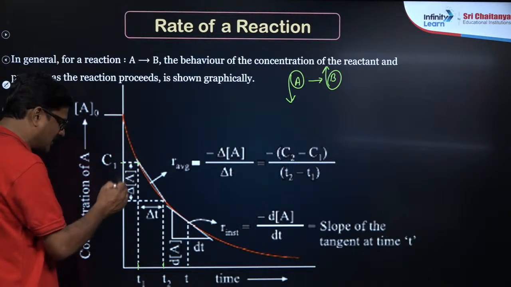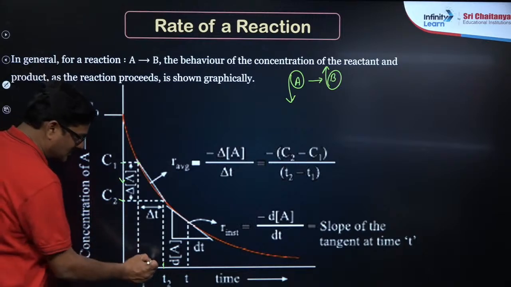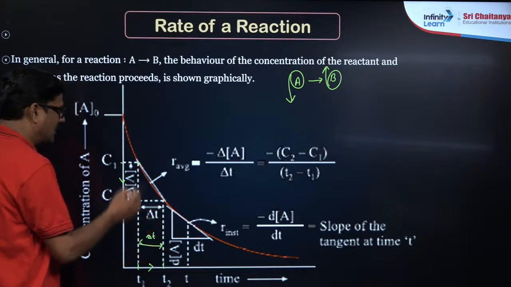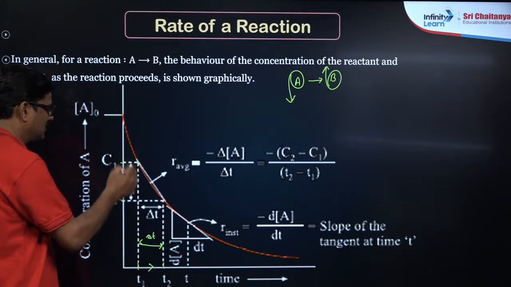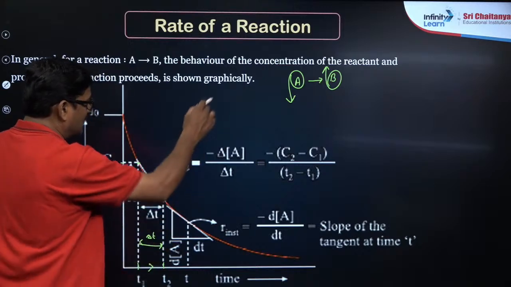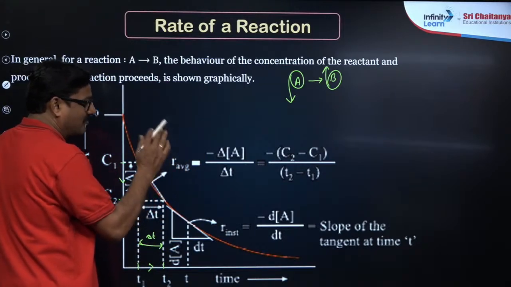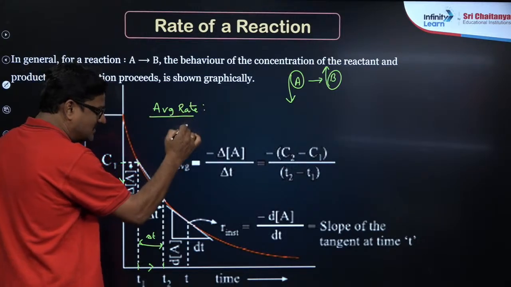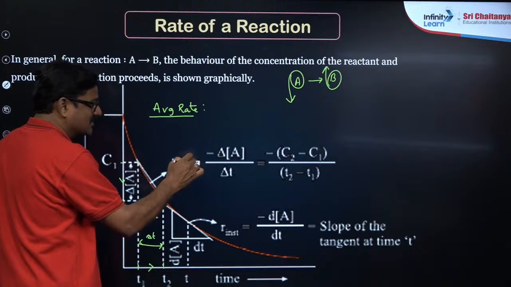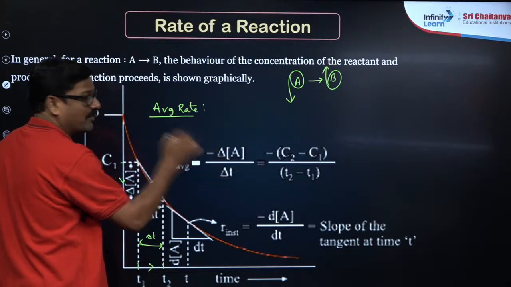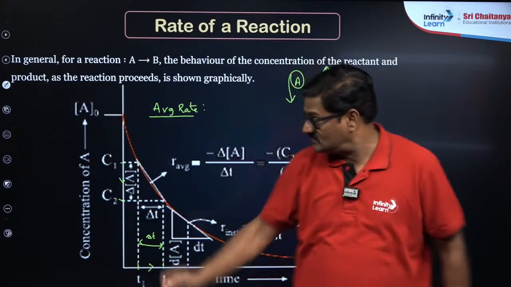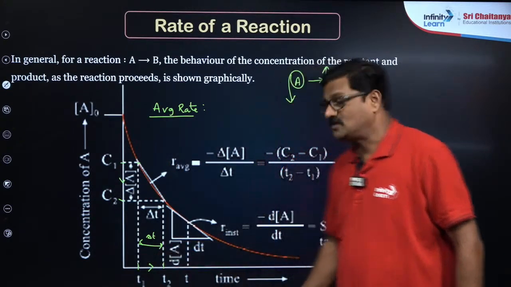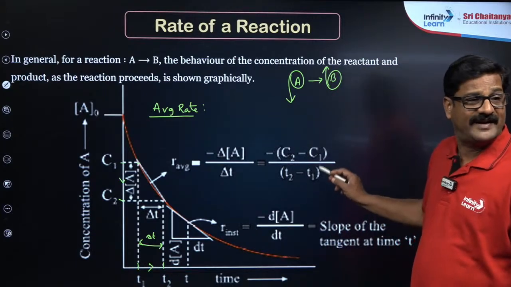So there is a decrease in the concentration of the reactant over a time interval, which you call delta t, and the change is delta C or delta A. The rate of a reaction here is the average rate, that is, the rate over a time interval: minus del A upon del T, or C2 minus C1 upon T2 minus T1. That is what you call the average rate of a reaction.